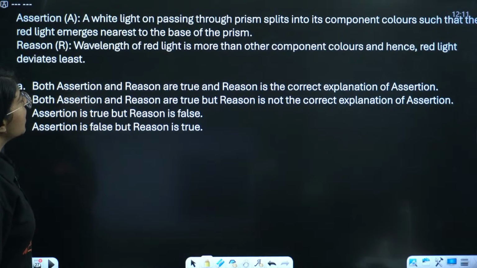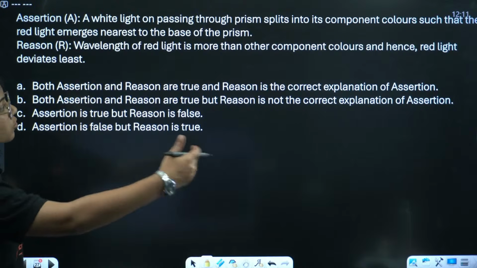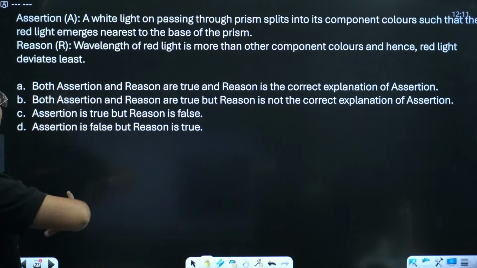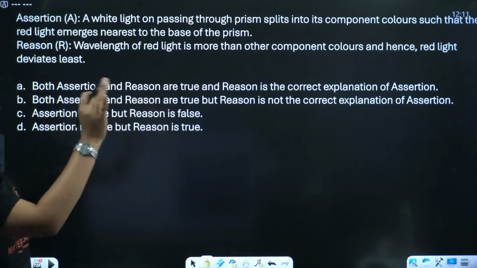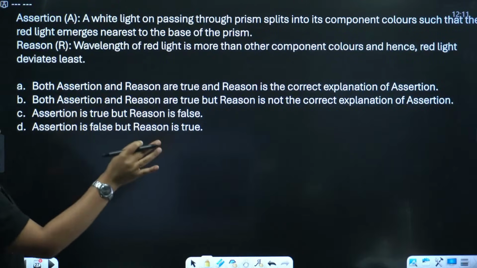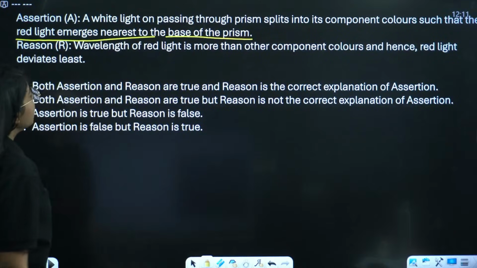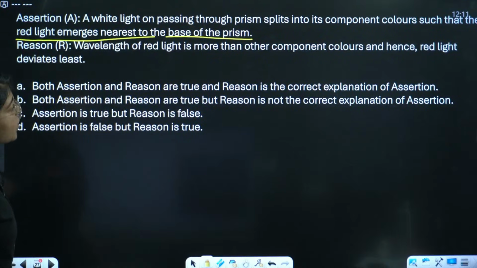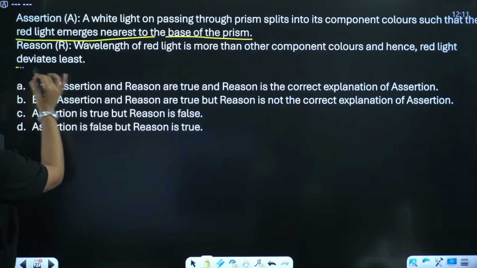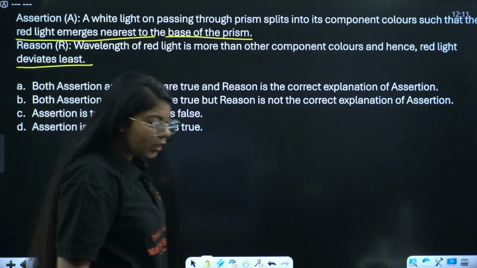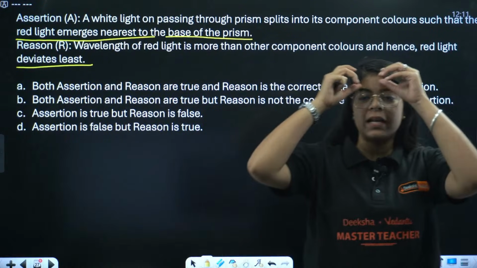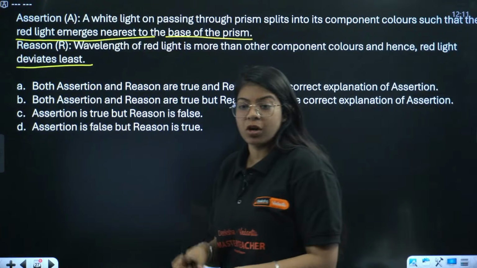Assertion says white light on passing through prism split into its constituent colors such that the red light emerges nearest to the base of the prism. Red light emerges nearest to the base of the prism. Reason is wavelength of red light is more than other component colors and hence red light deviates least. What is the correct answer, correct reason, correct assertion or not?